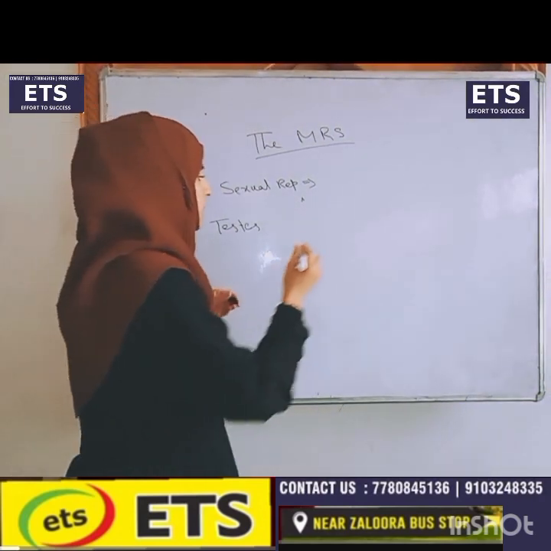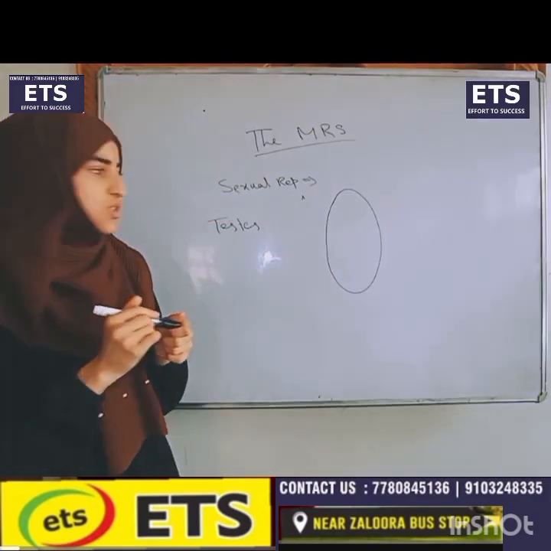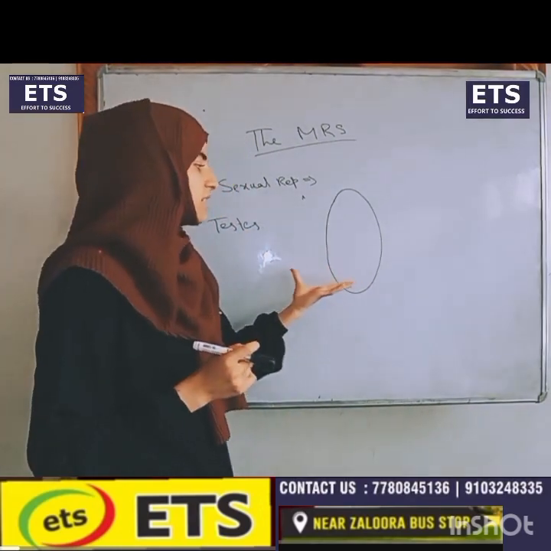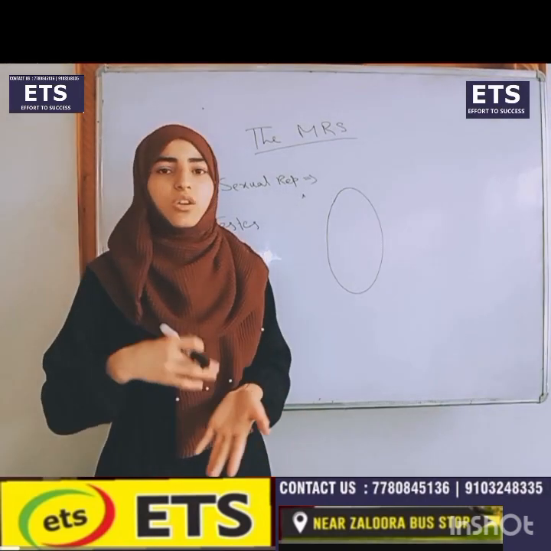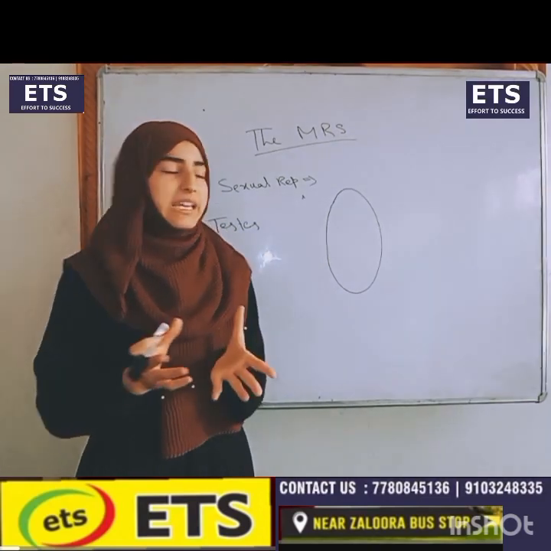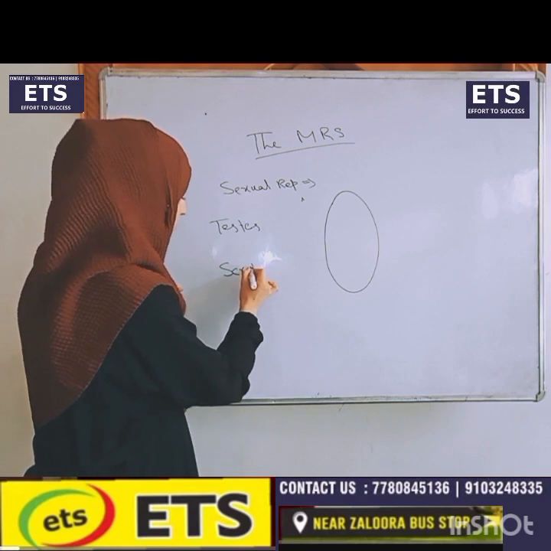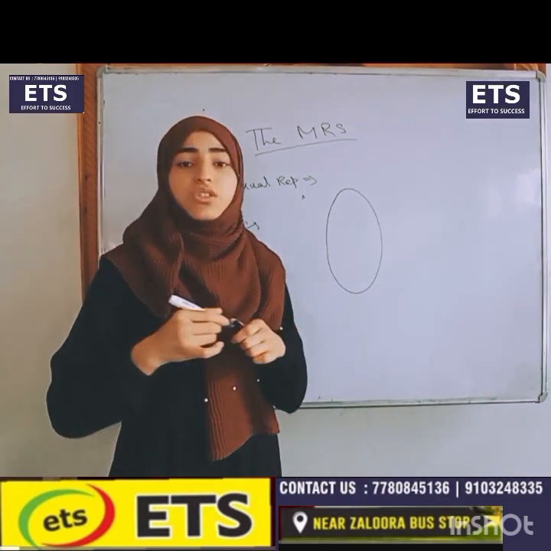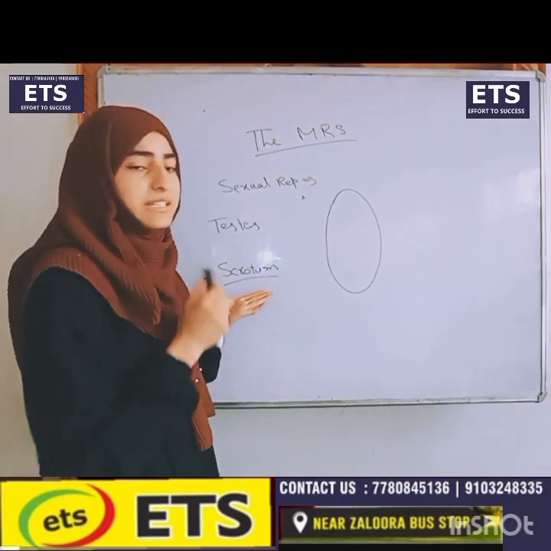Now testes are oval in shape. They are soft and pinkish in color. And testes are extra abdominal. They are located outside the abdomen. Why is this so? They are located outside the abdomen in a pouch-like structure that is called the scrotum. What is that called? Scrotum. Now what is scrotum? Scrotum is the pouch-like structure that bears testes in it.